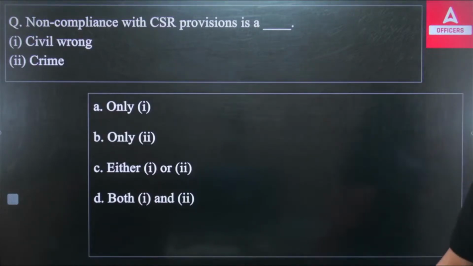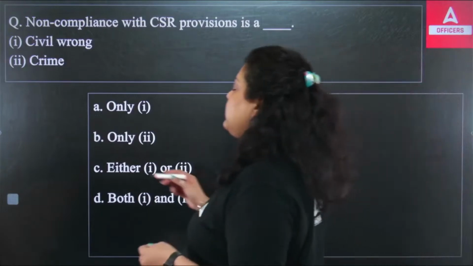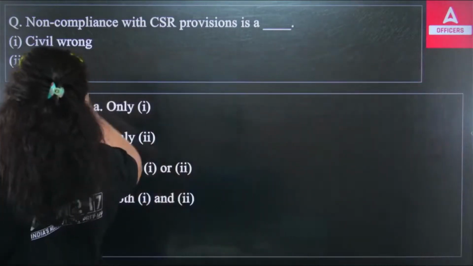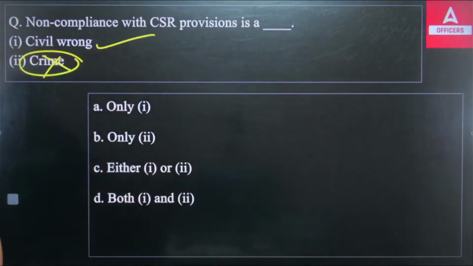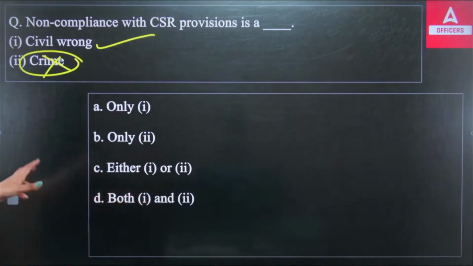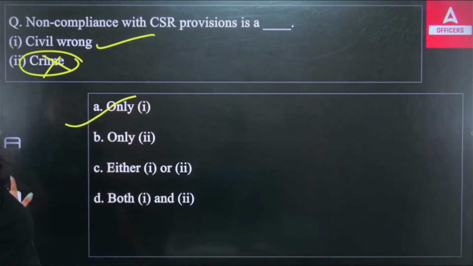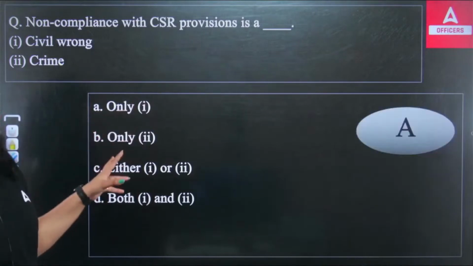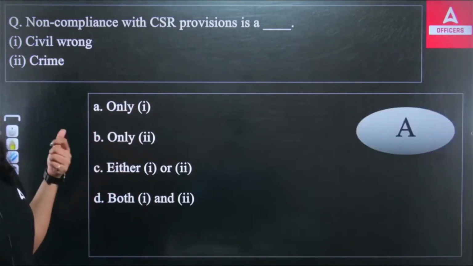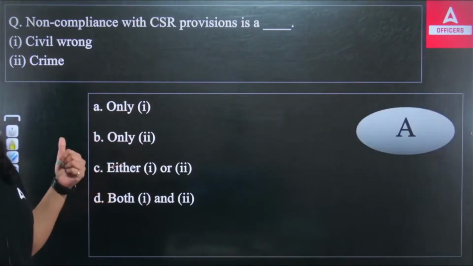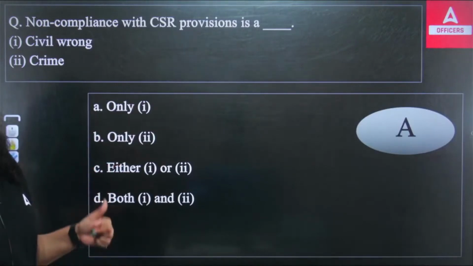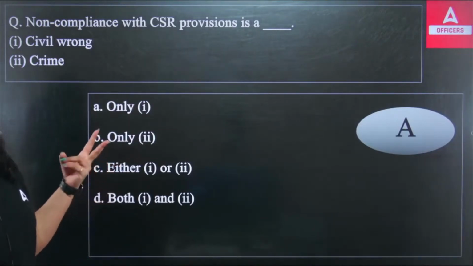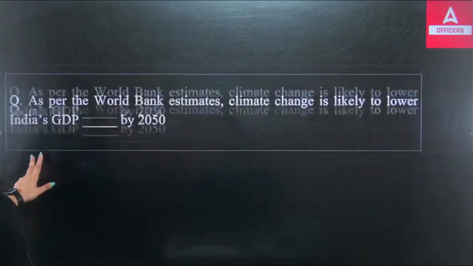Okay, so the right answer here is, it used to be a criminal offense, but not anymore. Since 2020, we are counting it as a civil wrong, so the right answer will be A. That's why there is a monetary penalty and no imprisonment. The monetary penalty on a corporate is at least 1 crore, and on an individual officer, it will be 2 lakhs. Okay, now next question.